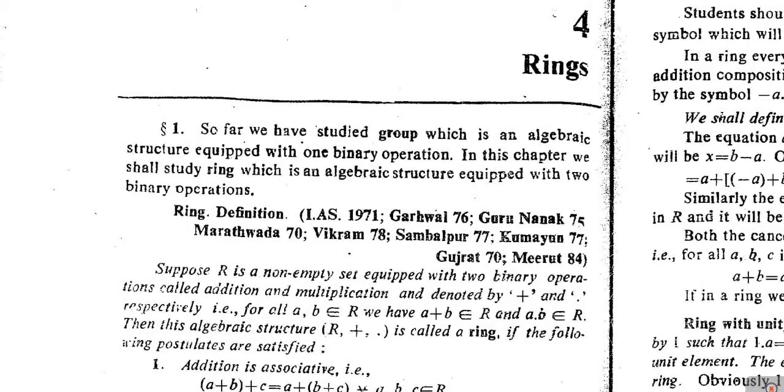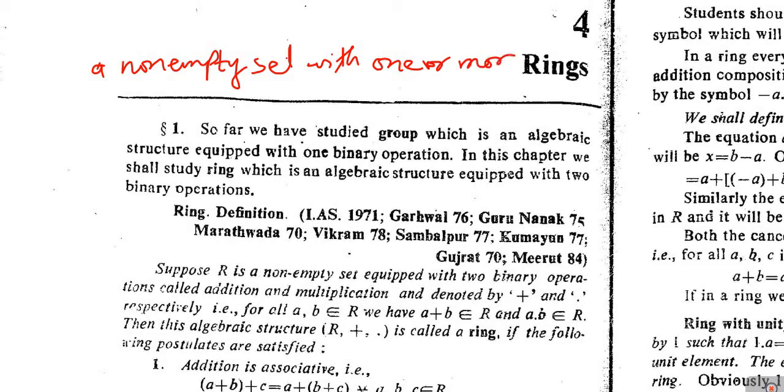The definition of the algebraic structure was: if we have a non-empty set which is equipped with one or more binary operations, then it is called an algebraic structure.